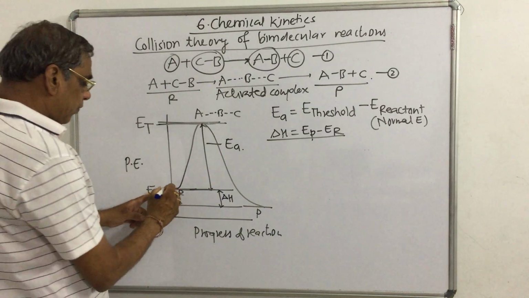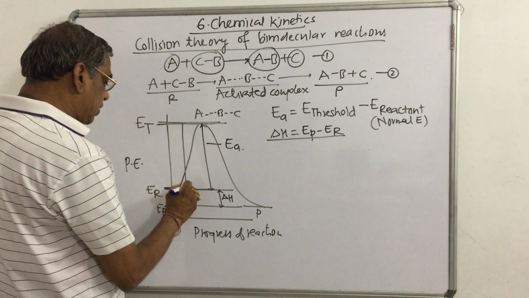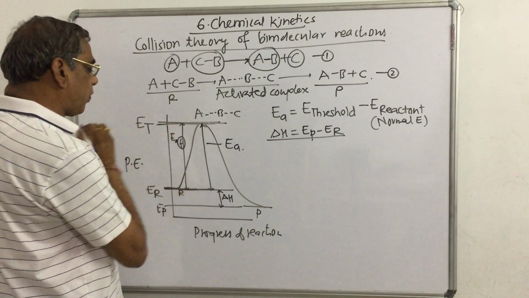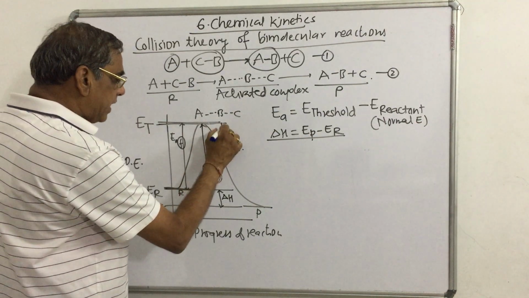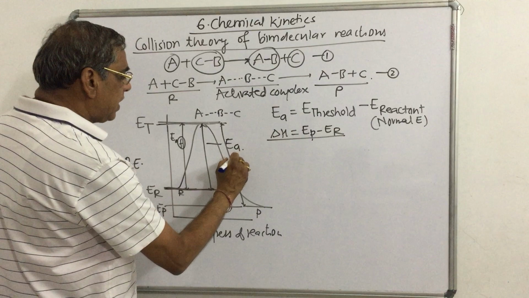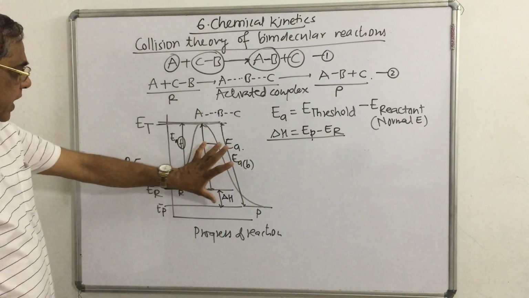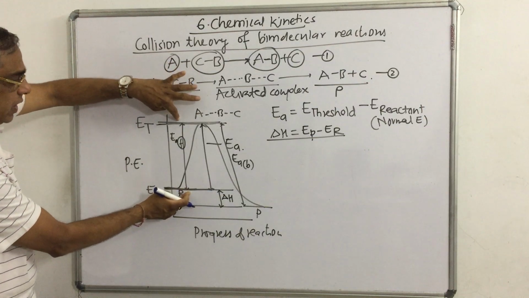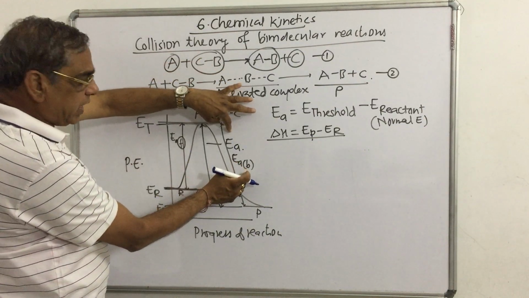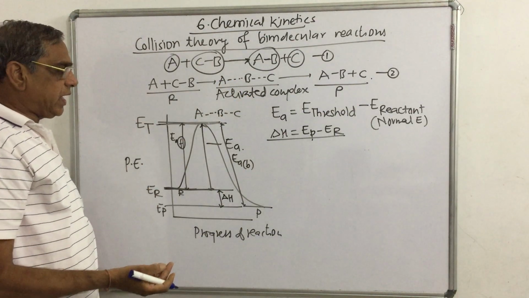अब यहाँ से when the reactants are converted into product, this energy is called energy of activation for the forward reaction, and this energy, product to activated complex, is called energy of activation for the backward reaction. तो इसको बोलेंगे अपन energy of activation for the forward reaction, and this is called energy of activation for the backward reaction.